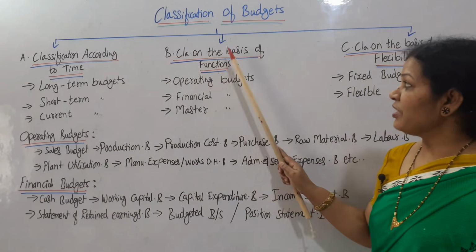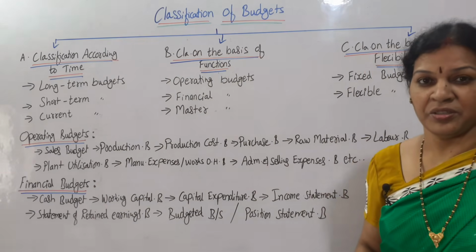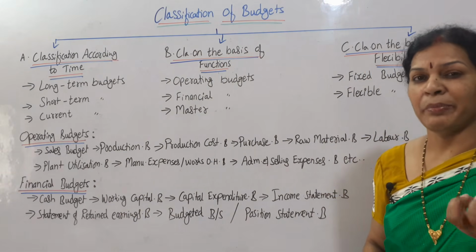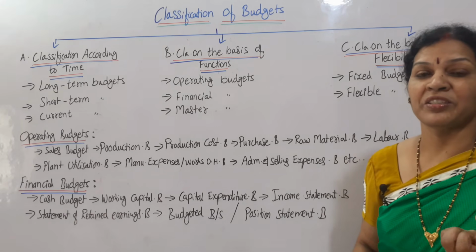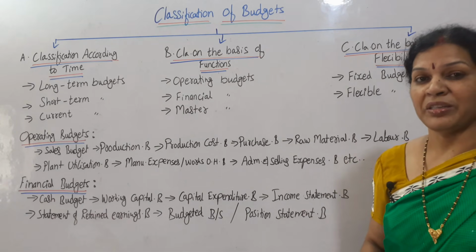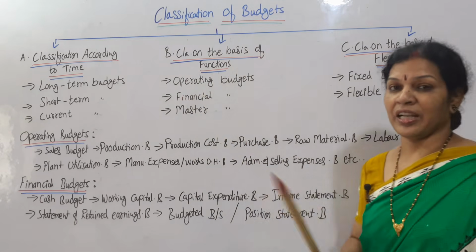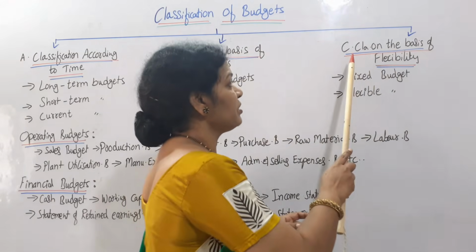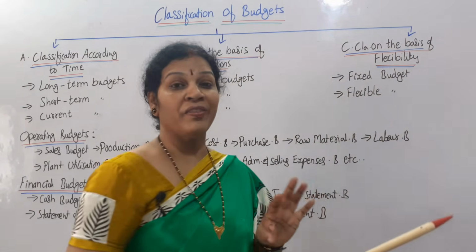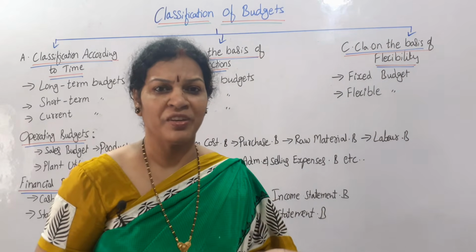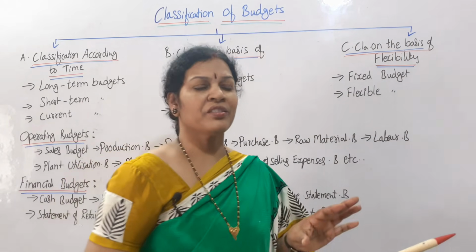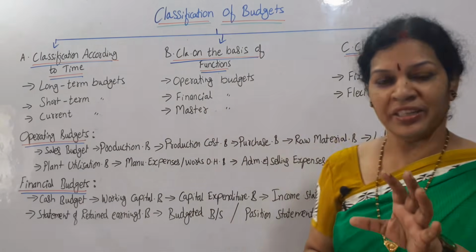Second one, classification on the basis of functions. How the organization is running. Based on the functions, working capacity, working requirements, based on the functions of the organization. This is second classification. And third classification is classification on the basis of flexibility. How much flexible the budget is. Now we will discuss each and every point separately in detail.